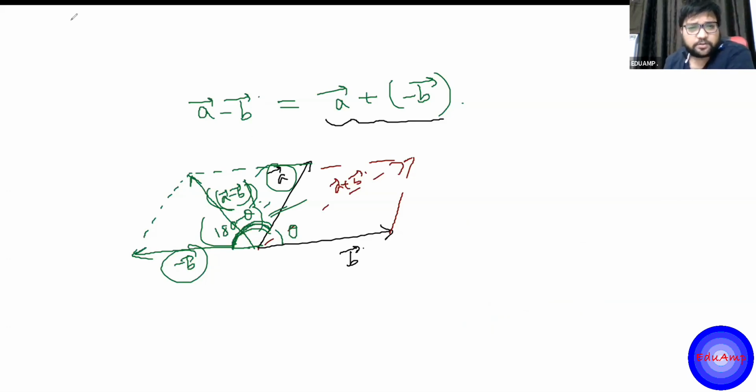So this is clear. So the angle between A and minus B, the angle between the vector A and the minus B vector becomes what? If the angle between A and B is theta, the angle between A and minus B is 180 or pi minus theta. Fine. This is it. Now let me share a question.